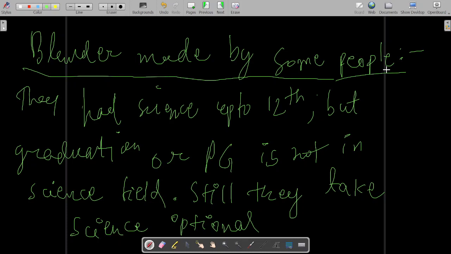But if you were scoring above 65% in your science optional in UG and PG, then in that particular case, as your score was above 65%, you should take science optional in UPSC also, okay. So this is the thing which I am going to tell you.